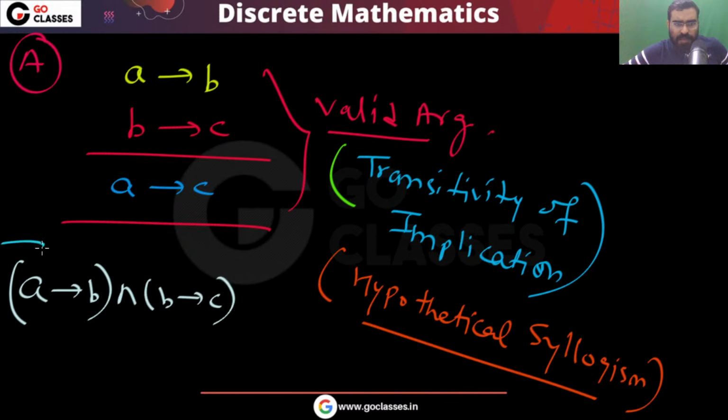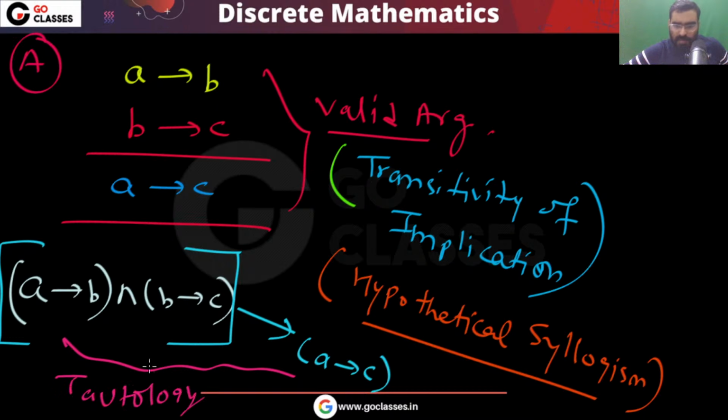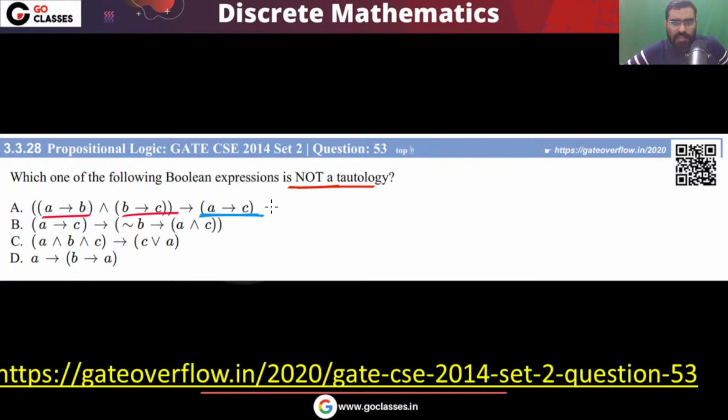If A implies B and B implies C happens, then A will imply C. So this complete expression is a tautology. So very easily you can do. Definitely the question is asking which is not a tautology, so this is not the answer. Let's see option B.